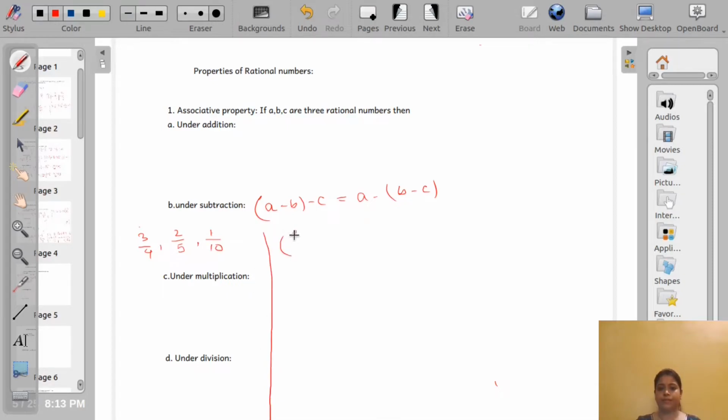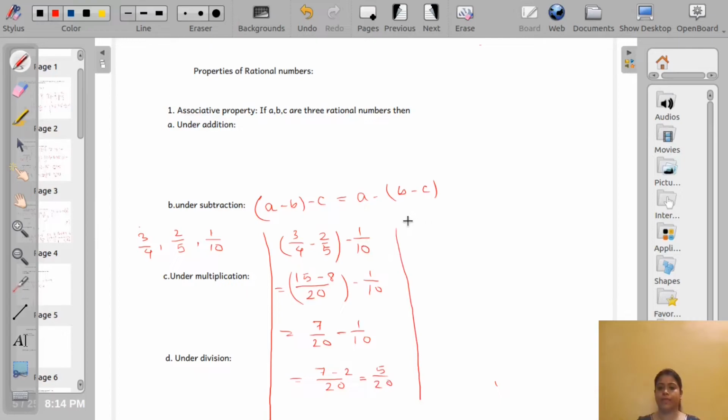Now let us start. A minus B, that means 3 by 4 minus 2 by 5, minus 1 by 10. Here our LCM will be 20, so 15 minus 8 in the bracket and minus 1 by 10 outside. So 7 by 20 minus 1 by 10, and with LCM 20 that is 7 minus 2, 5 by 20.